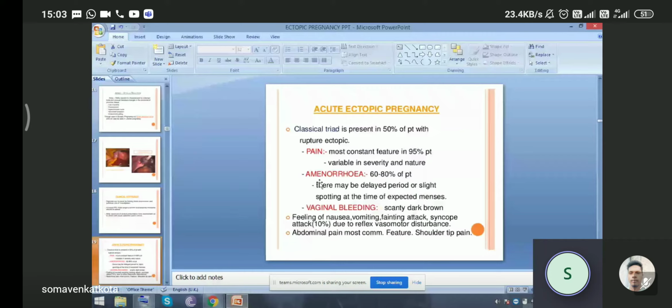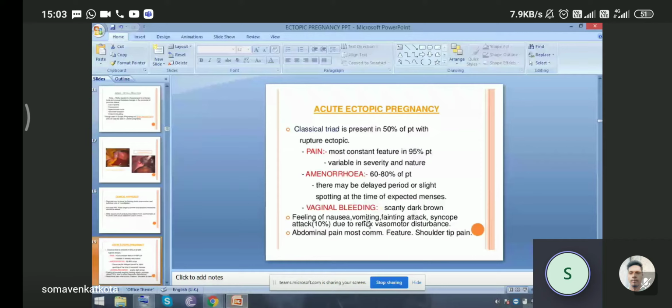Sometimes patients don't understand about their amenorrhea. Sometimes they say they're having regular menstruation with spotting. So when the patient tells about the spotting, you should consider amenorrhea. So there may be a delayed period or slight spotting at the time of menses. Then the third of the triad is vaginal bleeding, scanty, dark brown, with feeling of nausea, vomiting, fainting attack, syncope due to reflex vasomotor disturbance.